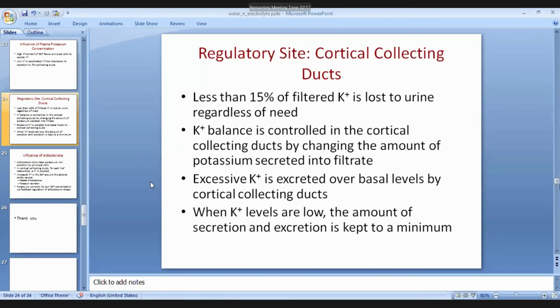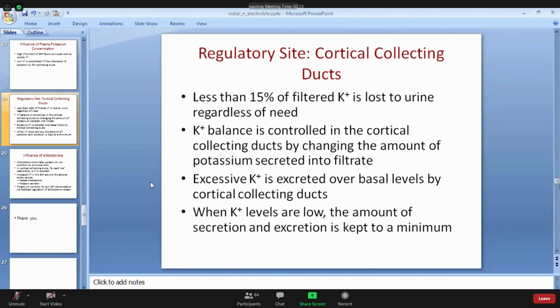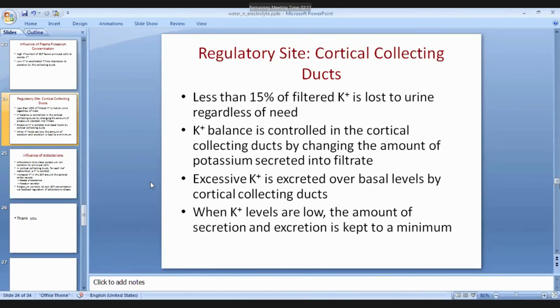So the check and balance of potassium level generally occurs in the kidney itself, by regulating the absorption and loss of potassium through the kidney and these collecting ducts.